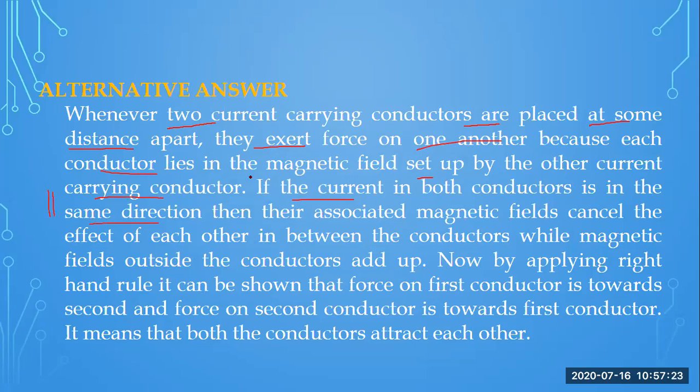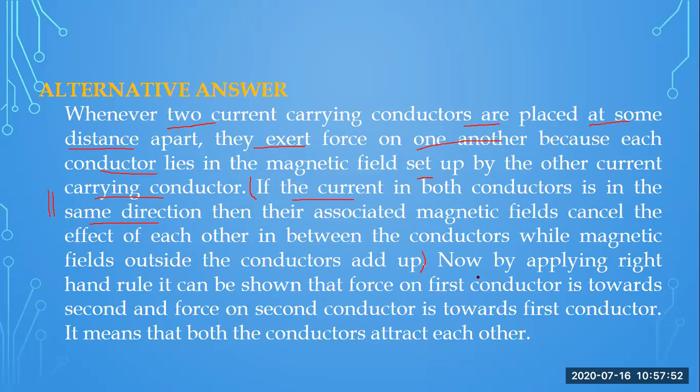If the current in both conductors is in the same direction, then their associated magnetic fields cancel each other in between the conductors, while the magnetic field outside the conductors adds up.